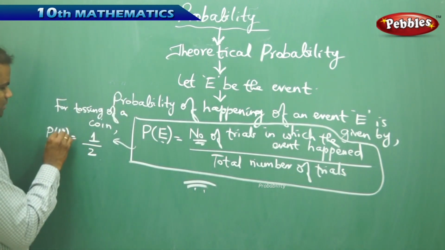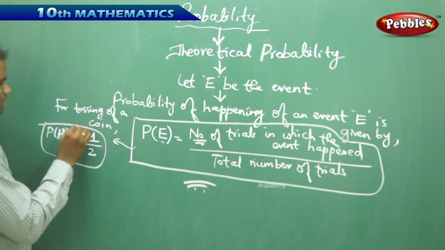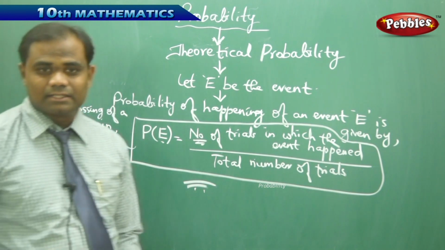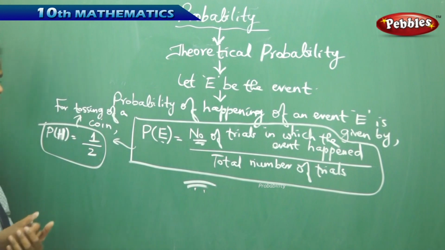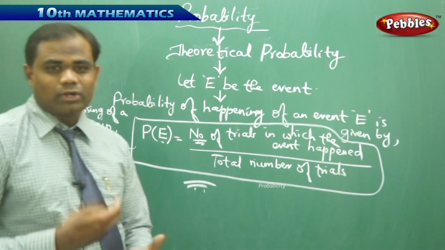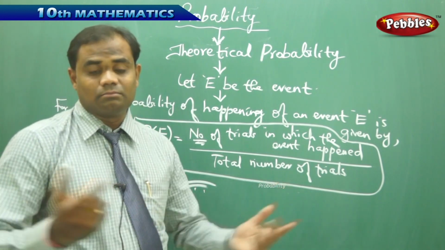Therefore, using the formula, the probability of getting a head is 1 by 2. Let's see more examples to understand this formula better.